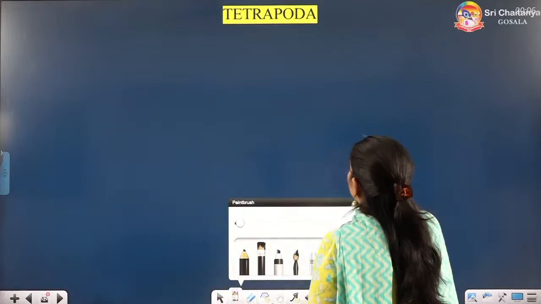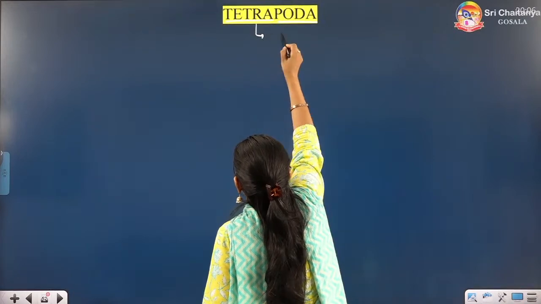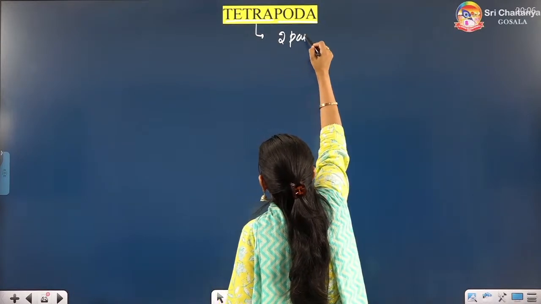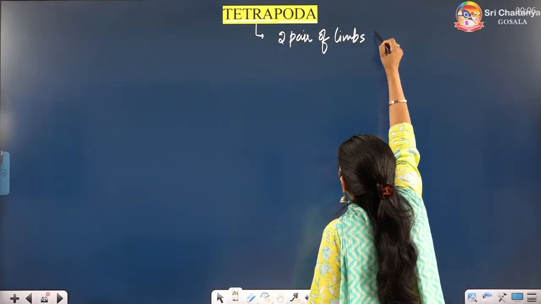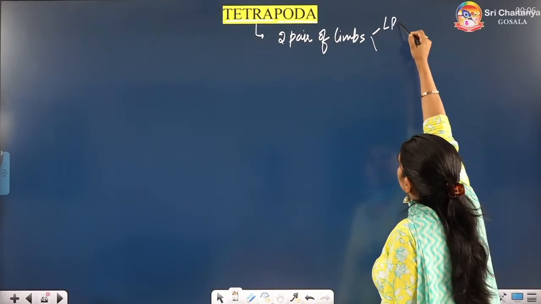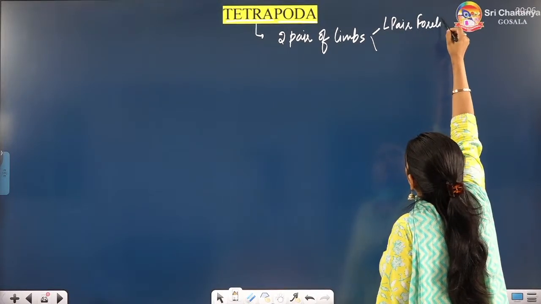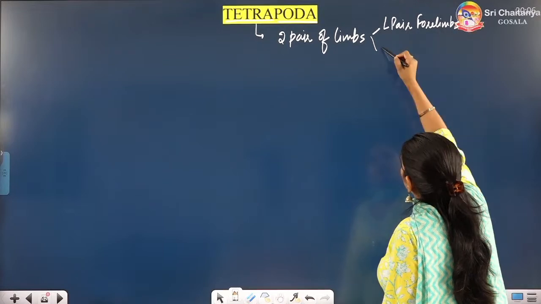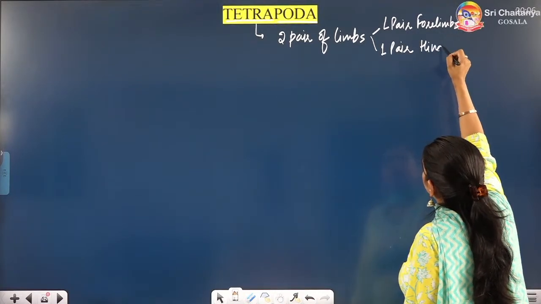Now, you should know Tetrapoda. Tetra means 4, poda means limbs. They have 2 pair of limbs, 4 limbs. 1 pair, forelimbs, 1 pair, hind limbs.